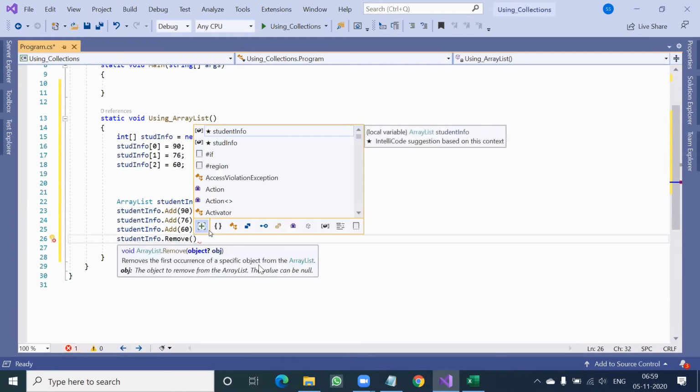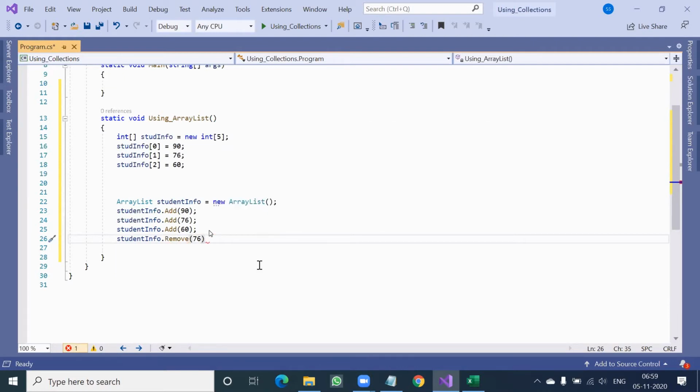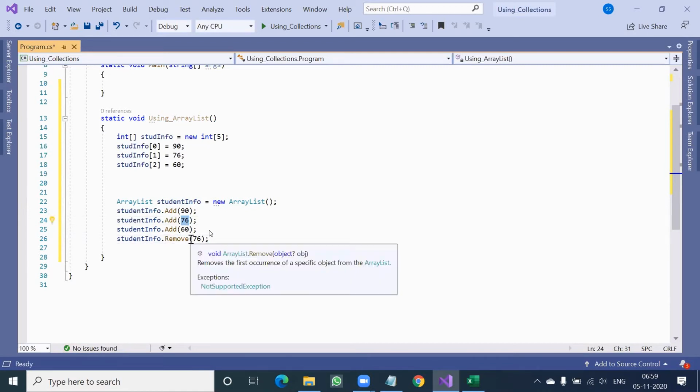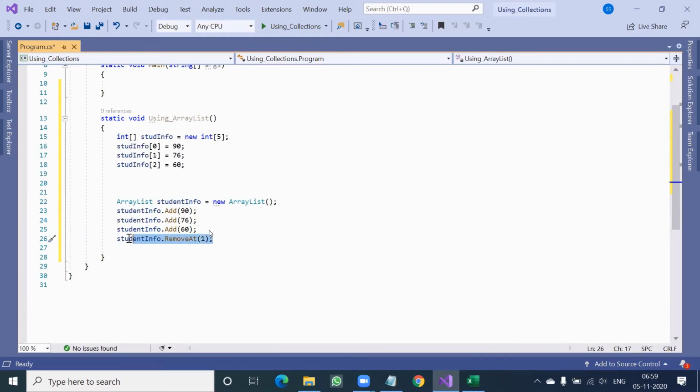If I say remove 76, it will remove as per the value. If I say remove at 0 or 1, it will remove as per the index. So you have both value based manipulation as well as index based manipulation. Suppose I am deleting 76, I have to write remove at 1. If I am sure these values are not repeating, then I can simply say remove 76 also.